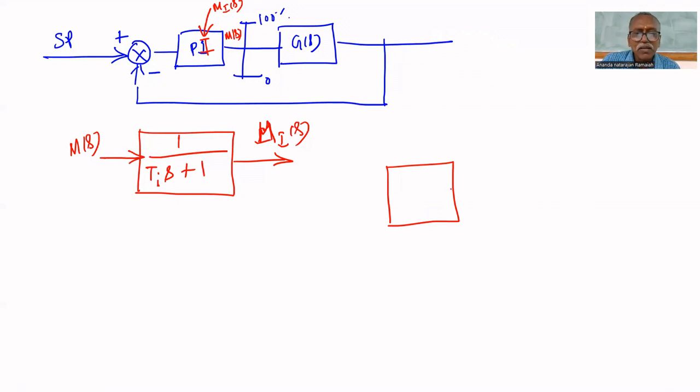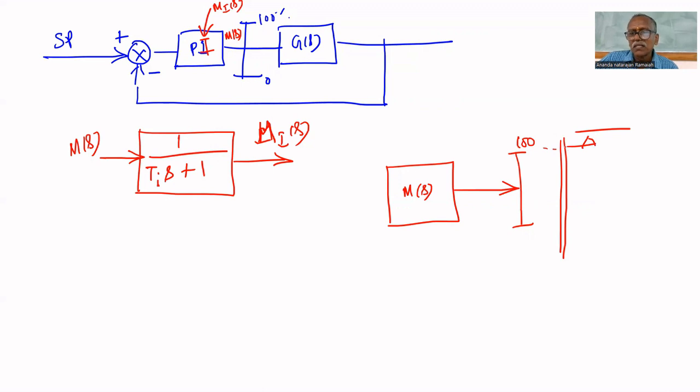Are you able to follow? This is the controller output. This is M of s, which gives the controller output. Whenever it goes beyond 100%, I am putting a switch here. The valve stem is there. Whenever it goes beyond 100%, I can put a switch. This is the valve stem. In the valve stem, I can put one contact.